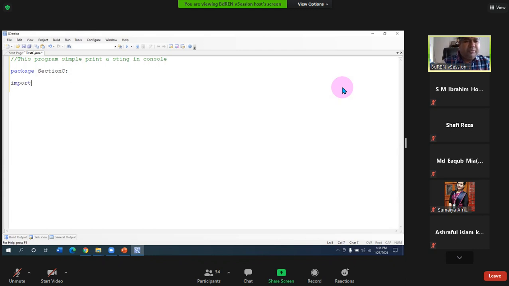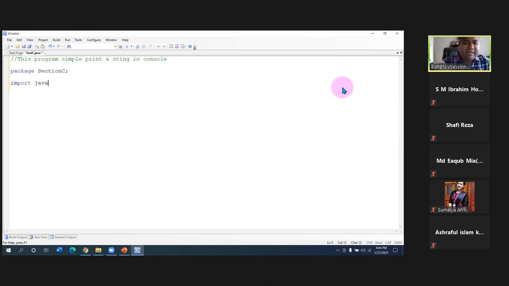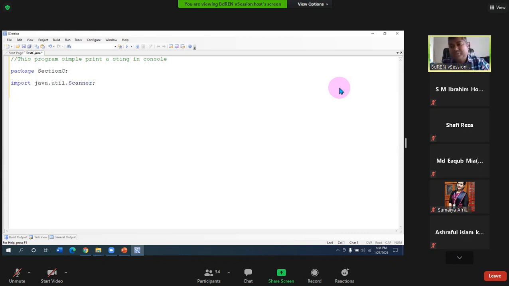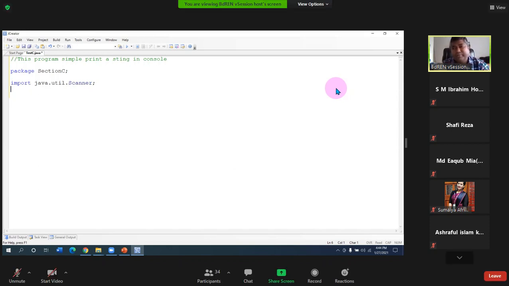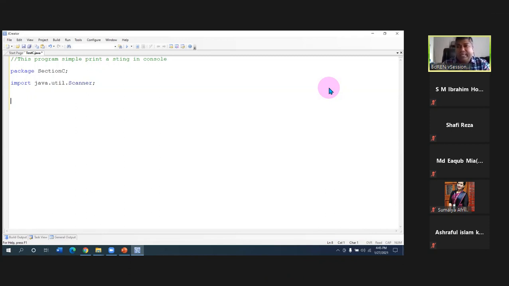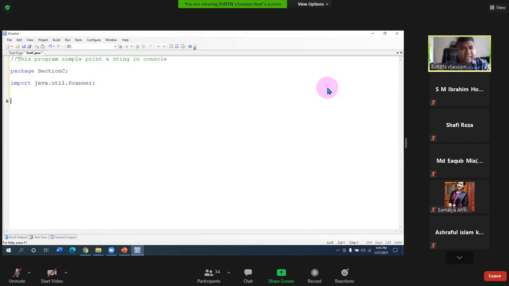Let's see, we need to import java.util.Scanner. So you want the Scanner class to be imported, that's why you have written import java.util.Scanner. You want to add the Scanner class to your program, and that time you need the import statement. This is basically called the import statement. Then you may have an interface in your program, so you can use the interface here. When we learn interface, it will come in here.